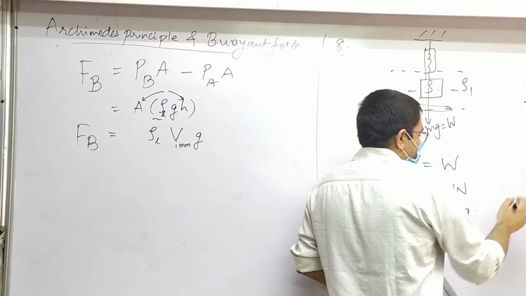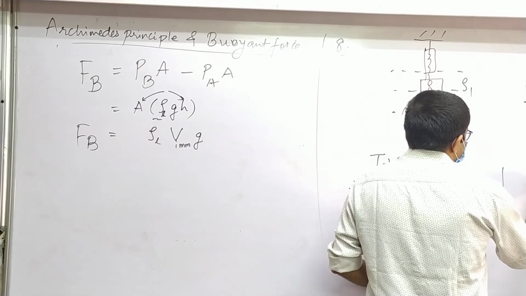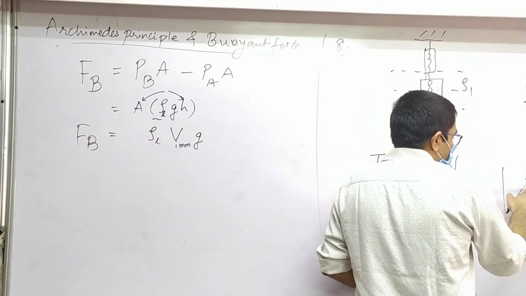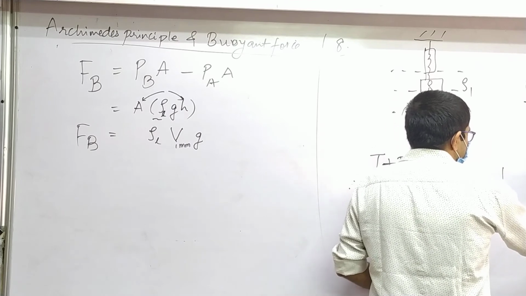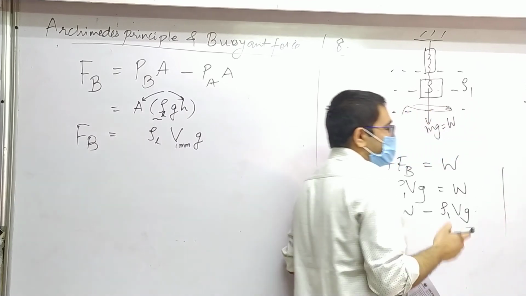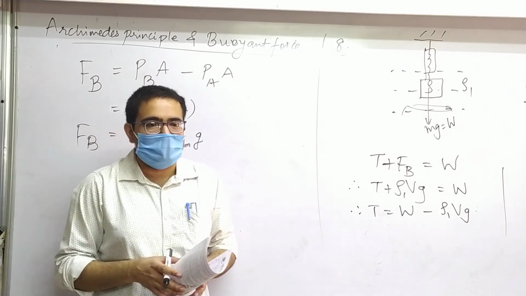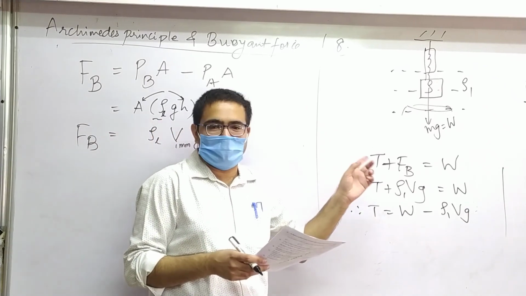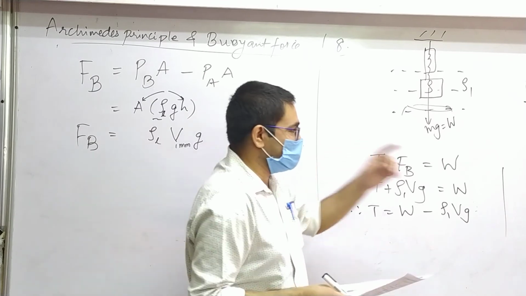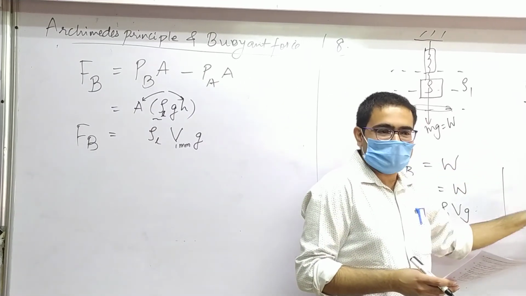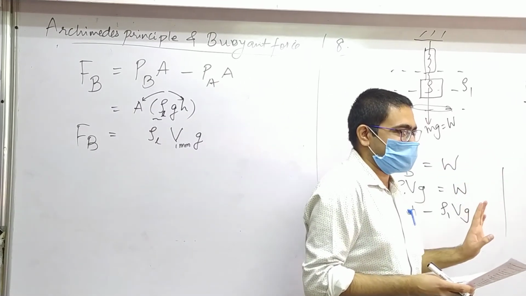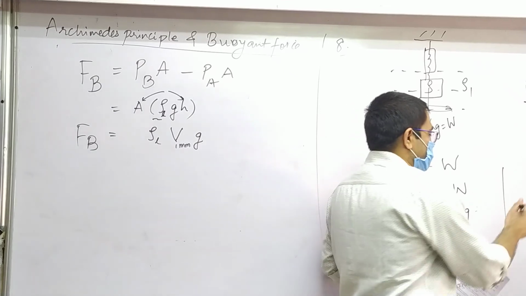So do you realize that I should be writing density of the solid, rho, is equal to mass upon volume. Clear or not clear? Rho is whose density? Solid. Block's density. So rho is m upon v. M is its mass. From there I want to write what is v.